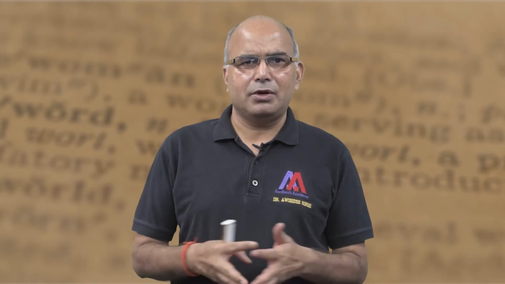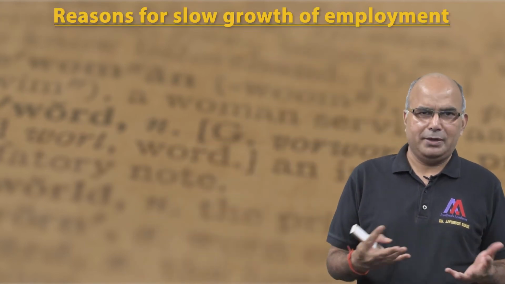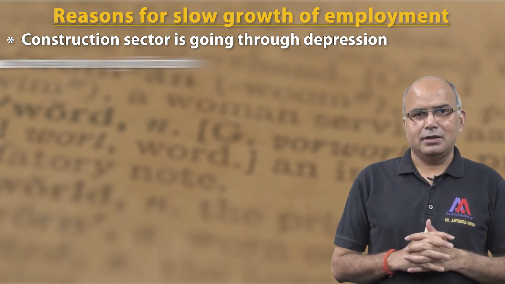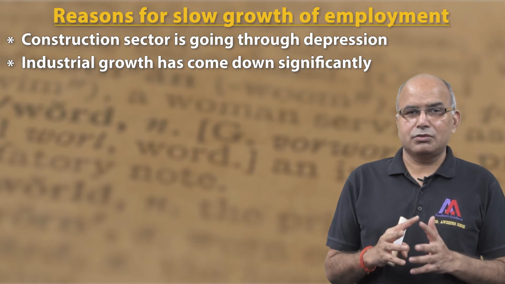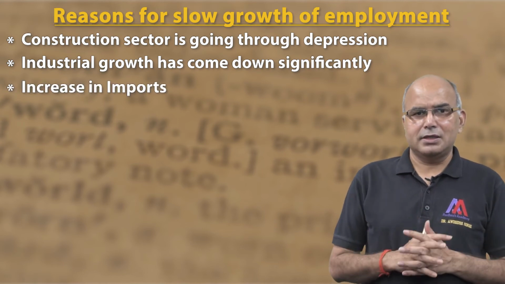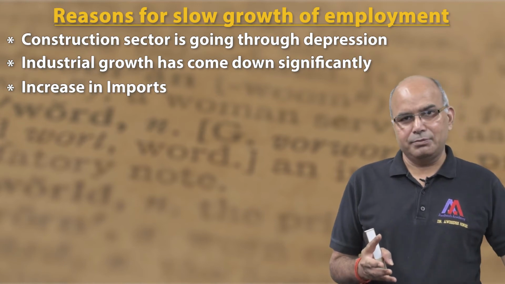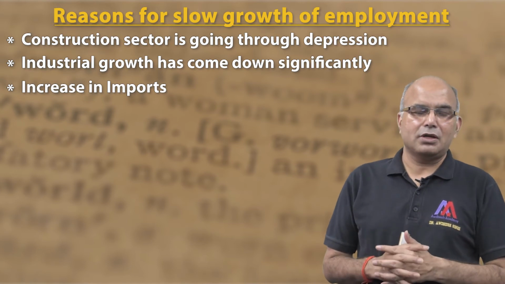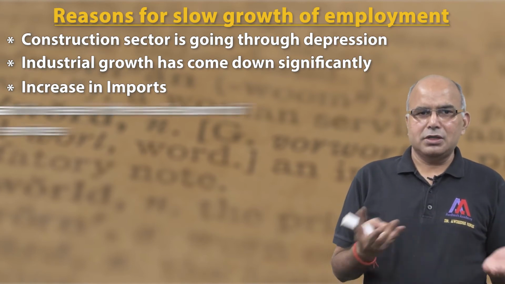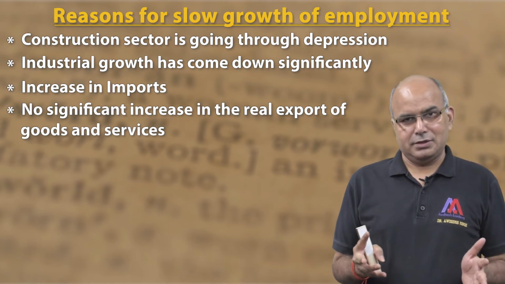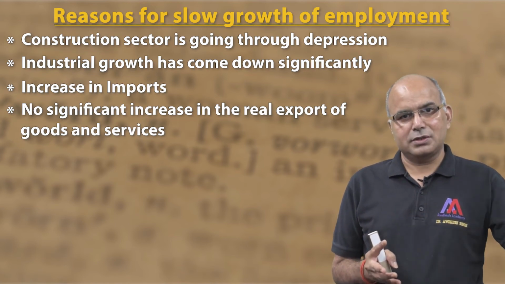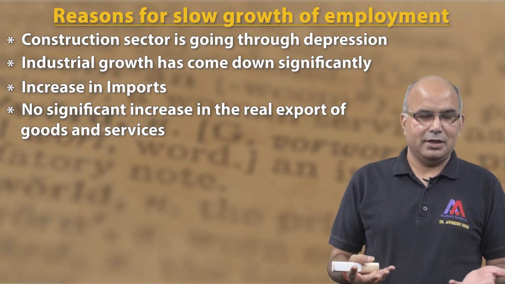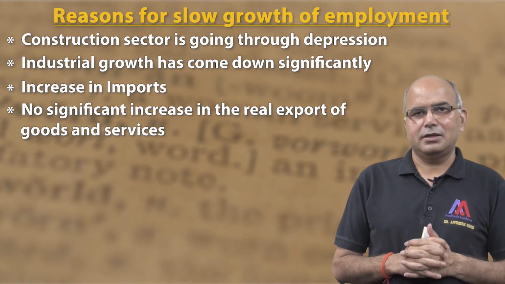So now let's talk about the reasons for the slow growth of employment. The construction sector is undergoing depression. Then industrial growth has come down significantly. Then the third reason is that there has been an increase in imports. So when imports are increasing, that means the manufacturing activity is done outside India, so the jobs are not available for the locals. There is no significant increase in the real export of goods and services. And exports have not been increasing, because when exports increase, we create jobs in India. And there has been hardly any increase in the real export.